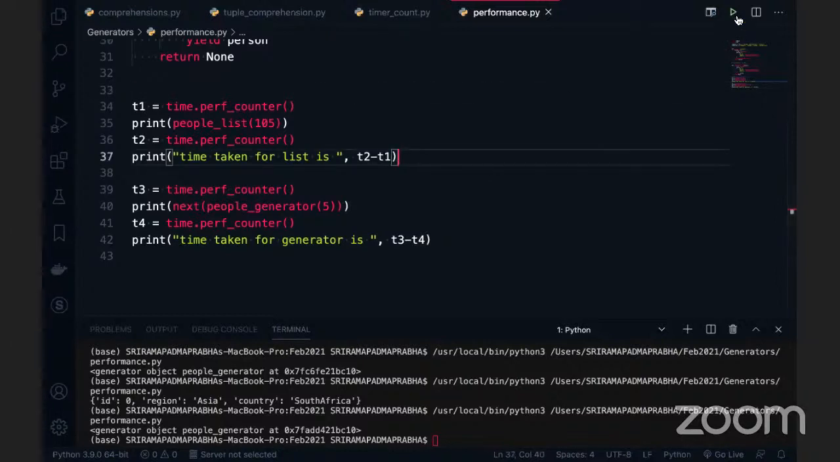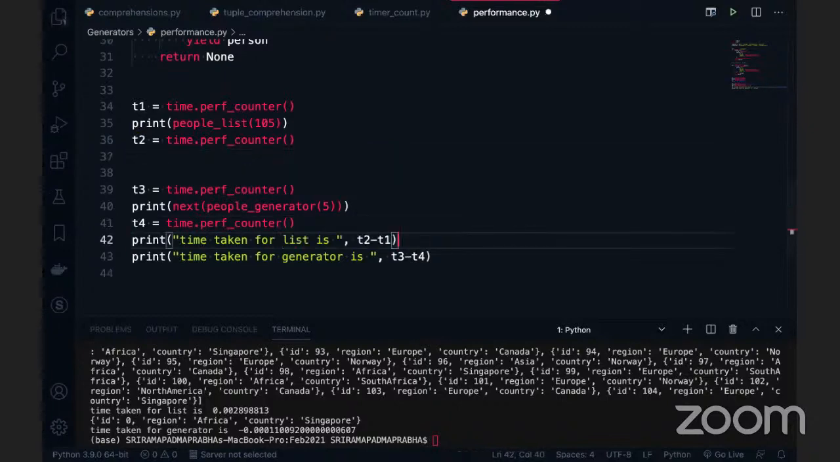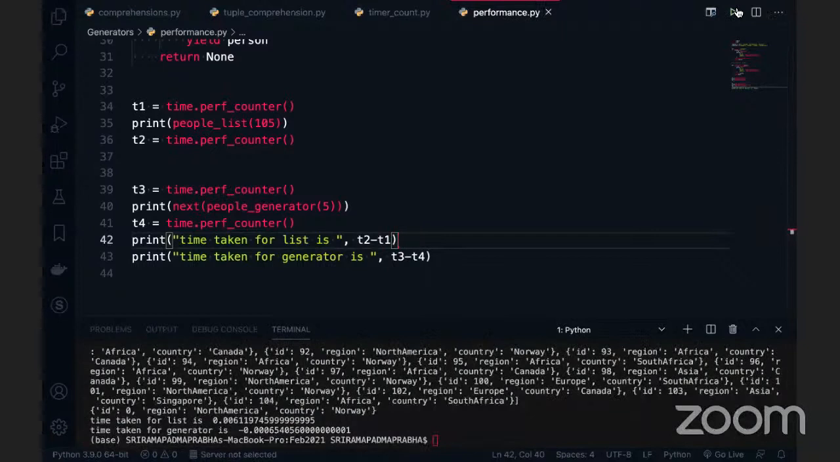I know that. That is a really great question you are bringing up. I'll come to that point and I will answer your question. Now we can see this is the time taken for the list and the generator. Which is the less time? The generator, obviously. The way Gopal said, can I take the for loop and do it? Then we'll prove it.